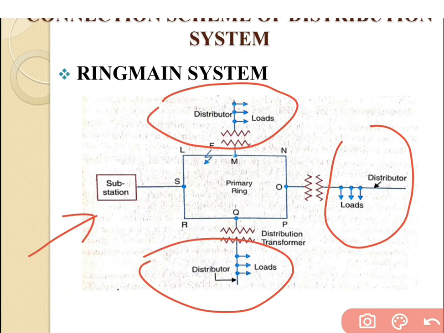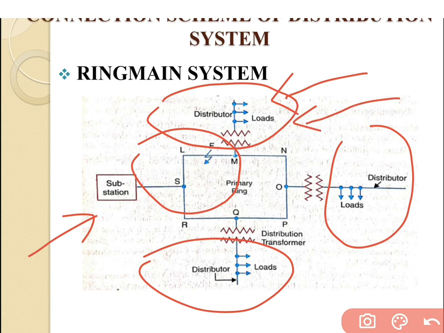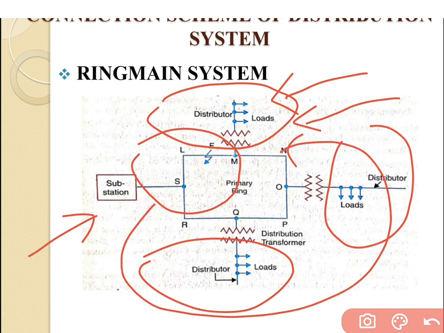Now suppose there is a fault that may occur in the SLM feeder. At that time the load at that point is interrupted, so we can try to balance the load at that point via another way: S, R, Q, P, O, N and M. In this way we can balance the load at the consumer side, and power is not interrupted inside the ring main system.